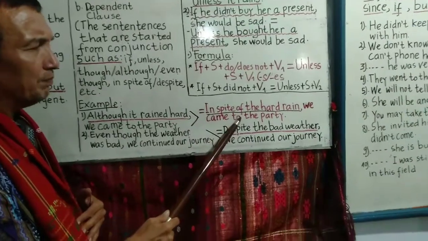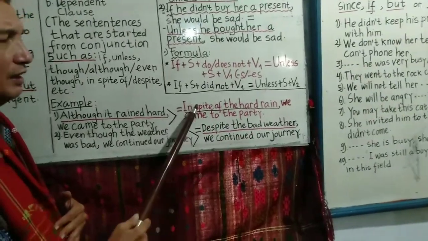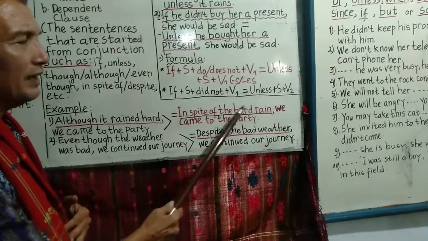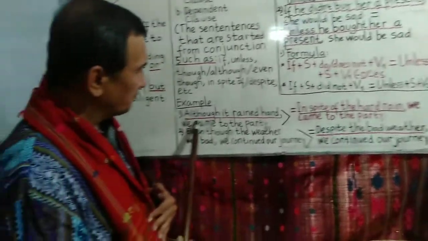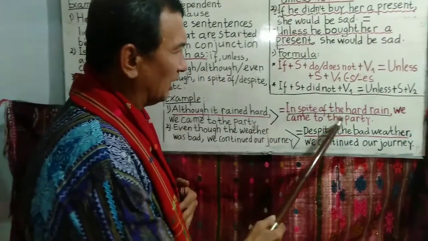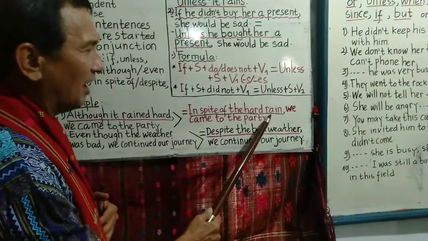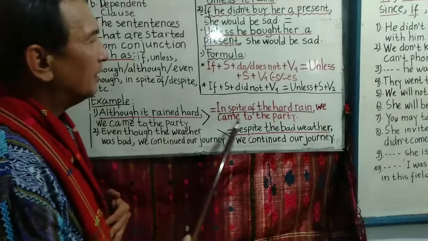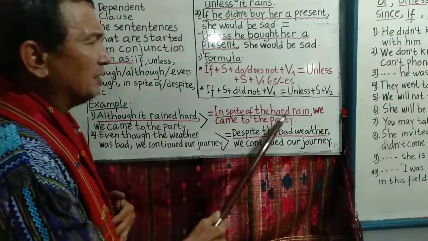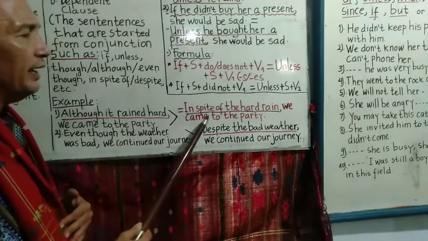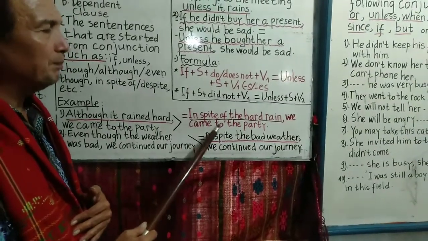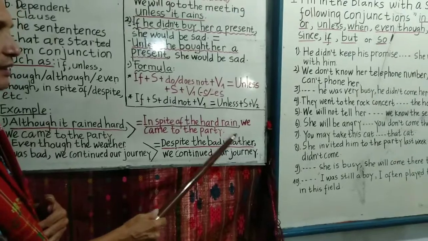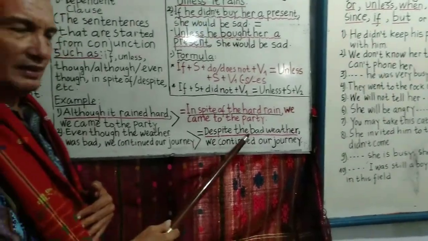In spite of the heavy rain, meskipun hujan lebat, kata benda, the heavy rain, berbeda dengan ini tadi. Ini diikuti kalimat, kalau ini langsung frase kata benda. In spite of the heavy rain, we came to the party. In Indonesia you can say, meskipun hujan deras, kami datang ke pesta.